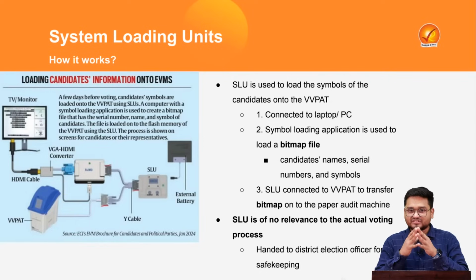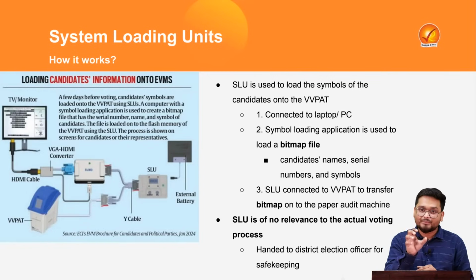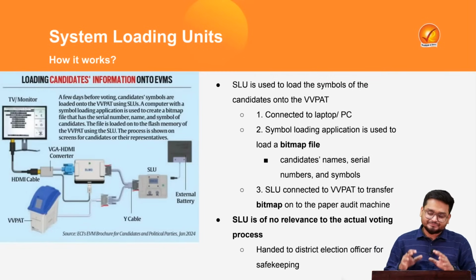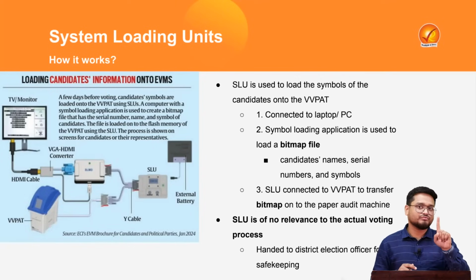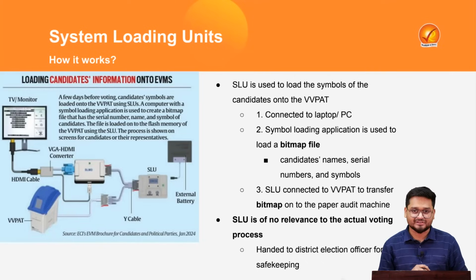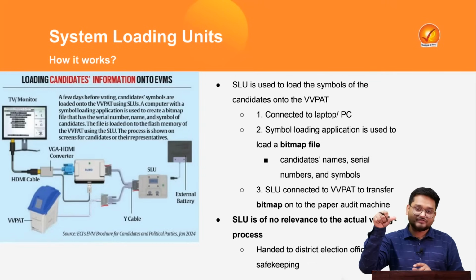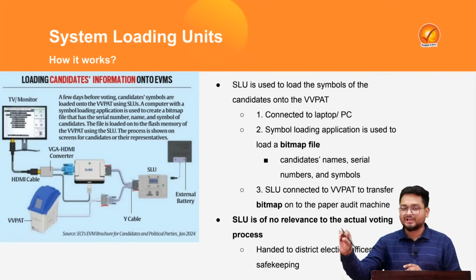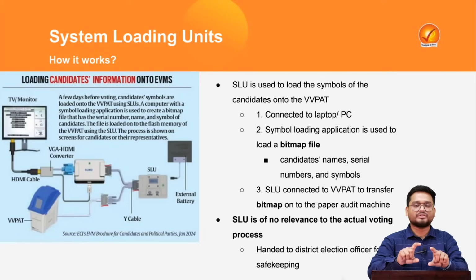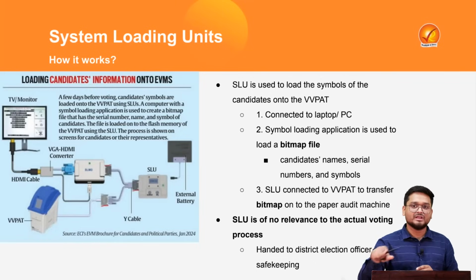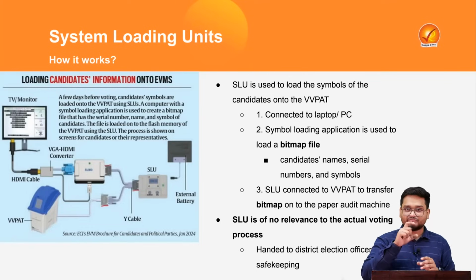Now, coming back to the topic, the symbol loading units are very important components of the electronic voting machines. Let us understand how this operates. When you go to vote, you cast your vote via a button on the EVM, and that machine is connected to the VVPAT machine. After you have cast a vote for a particular candidate of a particular political party, that preference of yours will be printed out in the VVPAT and displayed to you for 2 or 3 seconds, and you verify whether the vote you cast is deposited or not. So you verify the same through the VVPAT machine.